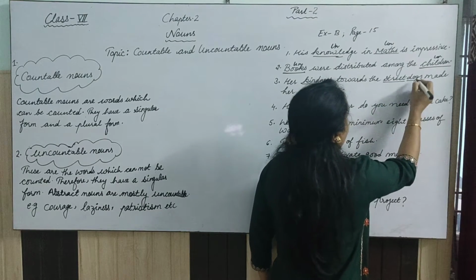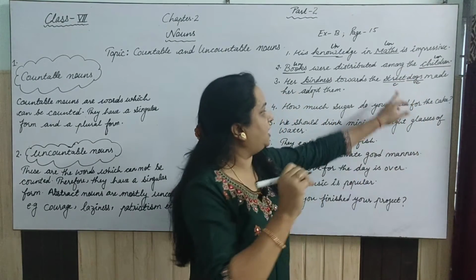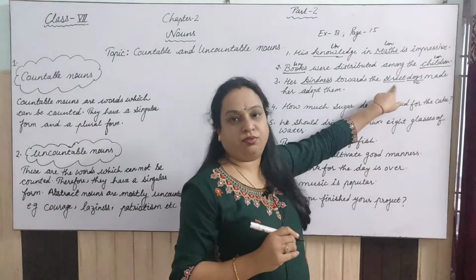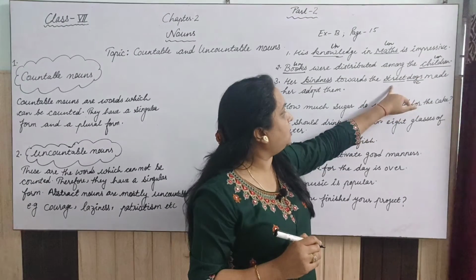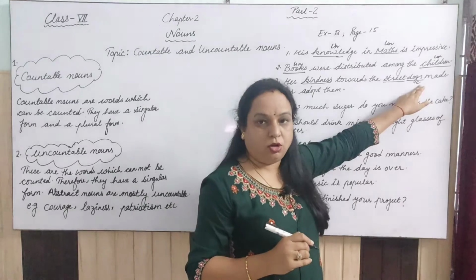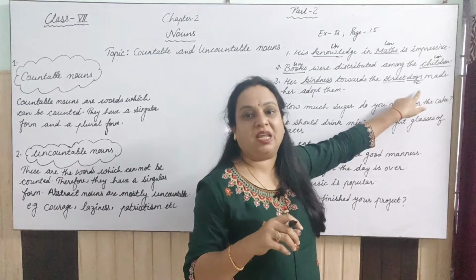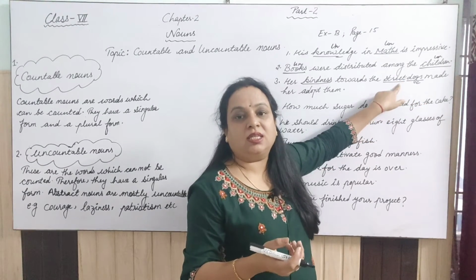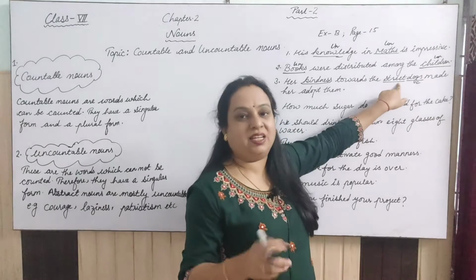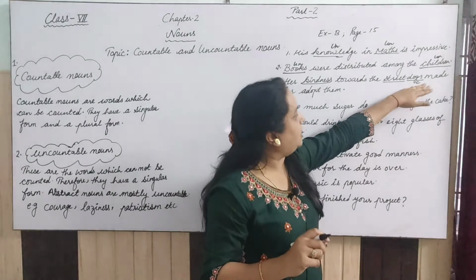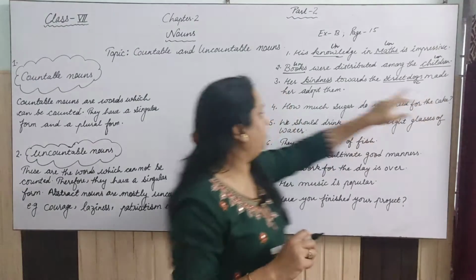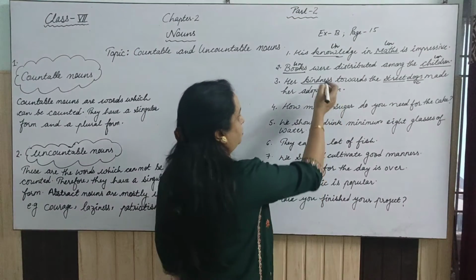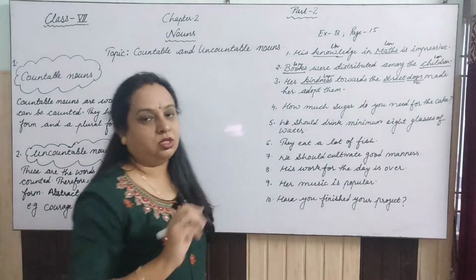But here, street is actually an adjective, because it is telling the quality of the dogs. So we cannot treat street as a noun here, and dogs is countable. And kindness, we cannot count; it is not kindnesses, so that is an uncountable noun.